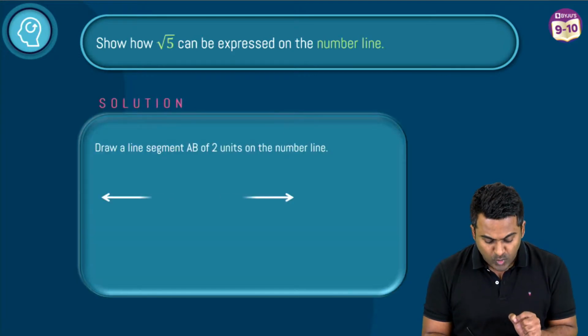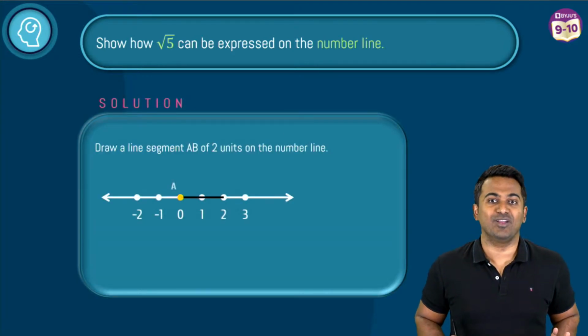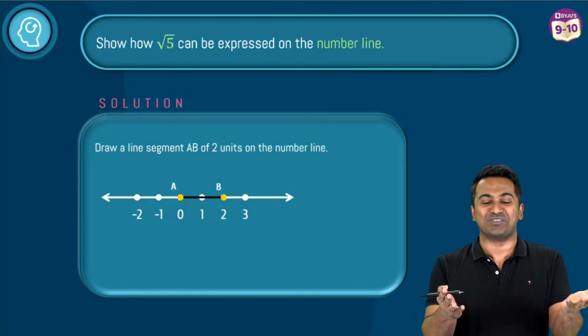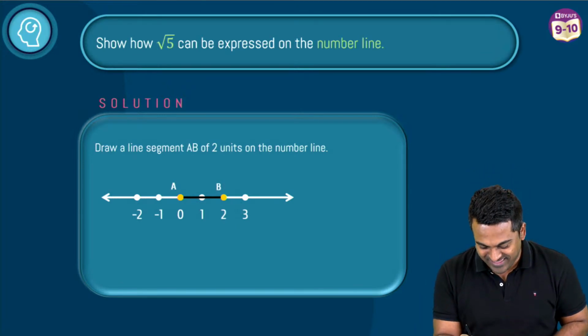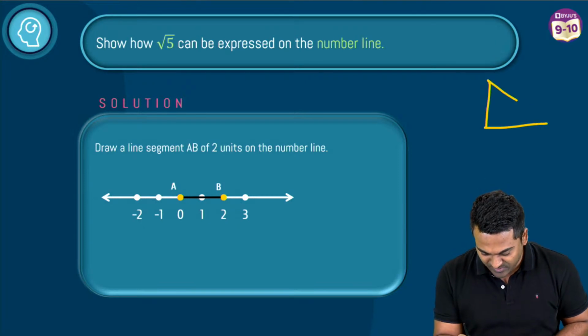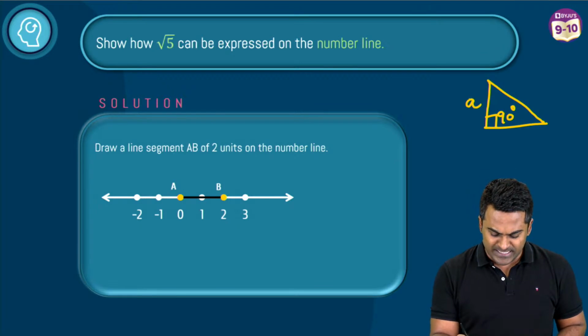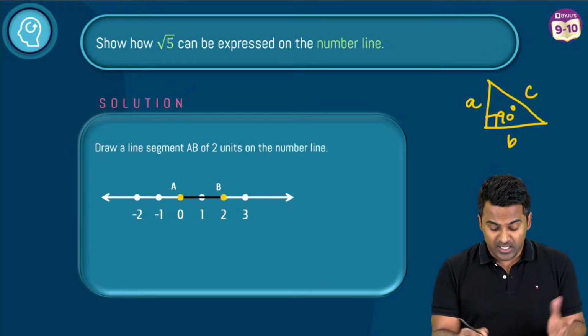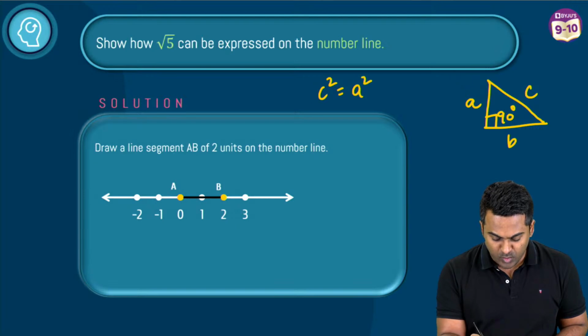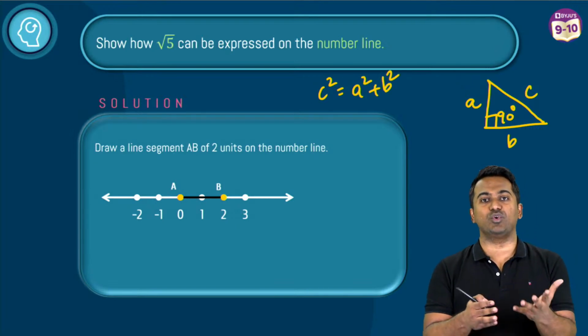So how shall we do it? Well, we're going to call Mr. Pythag. Who is this Pythag? Well, he's the guy who gave you your famous Pythagoras Theorem. I'm sure you guys can recollect the Pythagoras Theorem, right? So what does the Pythagoras Theorem tell you? If this is a right angle triangle and this angle is 90 degrees, and I call these sides A, B and C, what happens? The square of the hypotenuse is going to be equal to the sum of the squares of the other two sides.